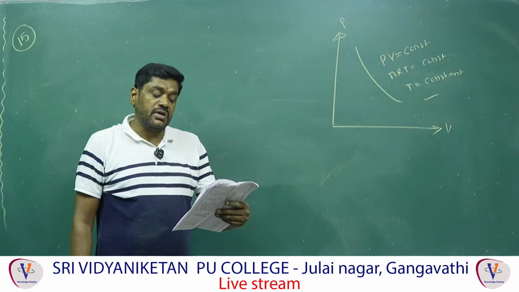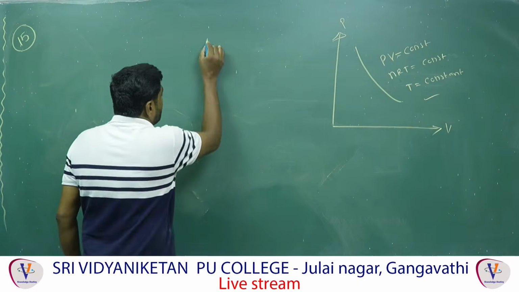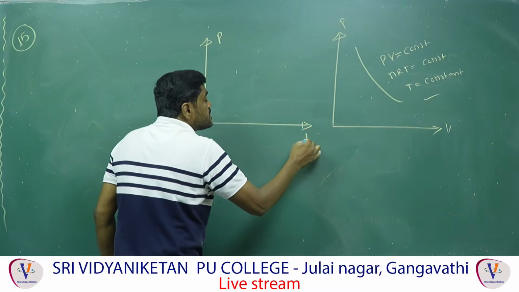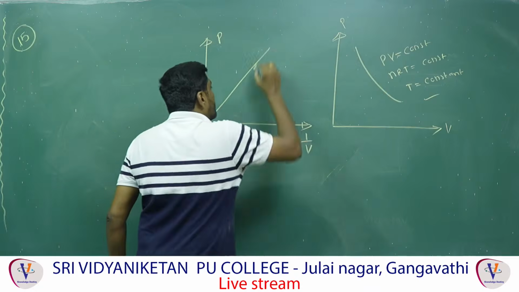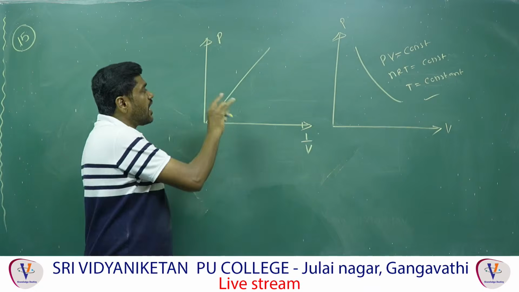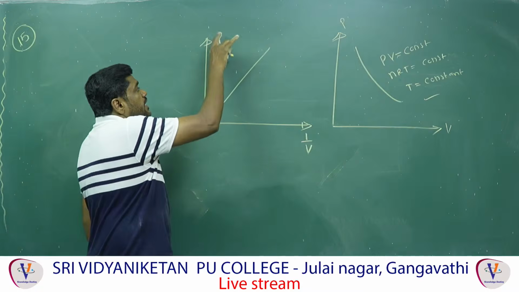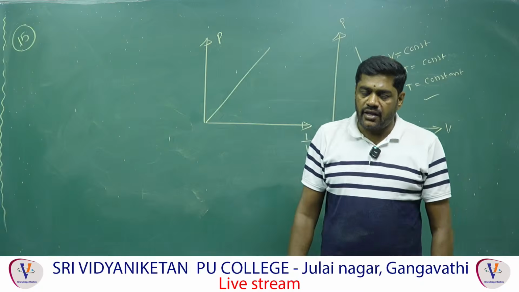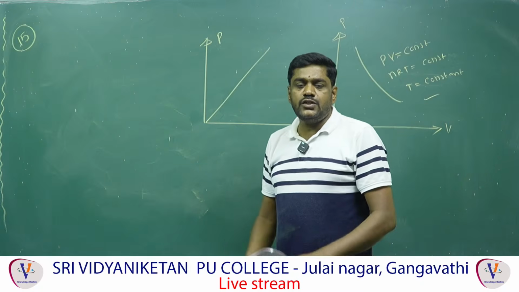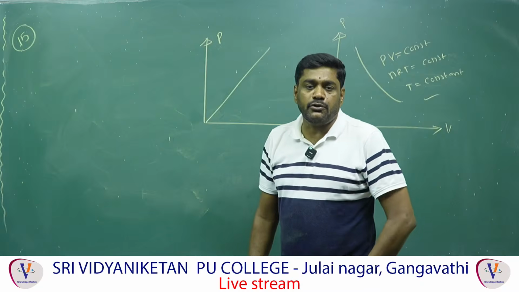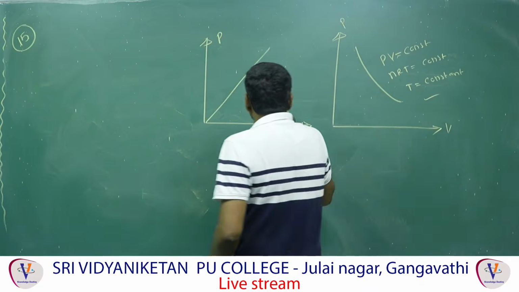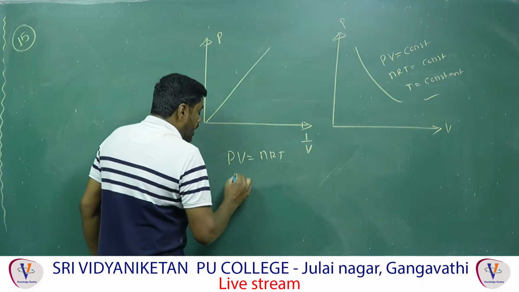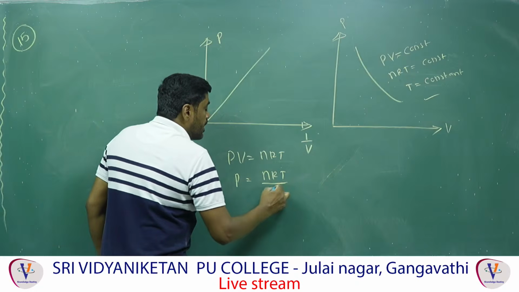Let's go for the second graph. The second graph they have given like this. This is the pressure, but this is not volume, they have given the reciprocal of the volume, and the graph is like this. What is the meaning of it? This graph is indicating that pressure is directly proportional to 1 by V. In general, we can say pressure is inversely proportional to volume. In the isothermal process, pressure is inversely proportional to volume. Therefore, PV is equal to nRT and P is equal to nRT by V.